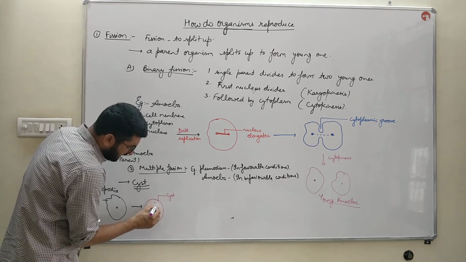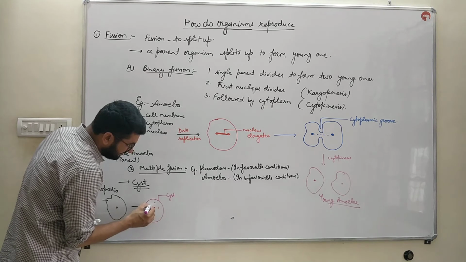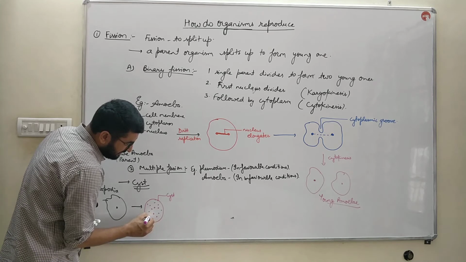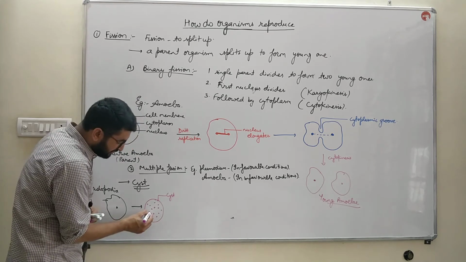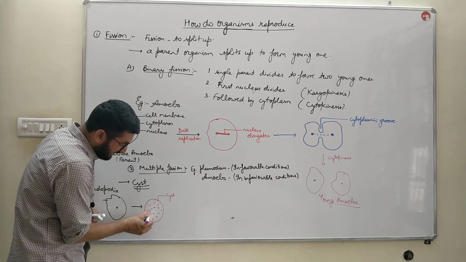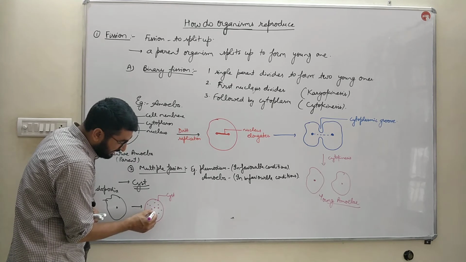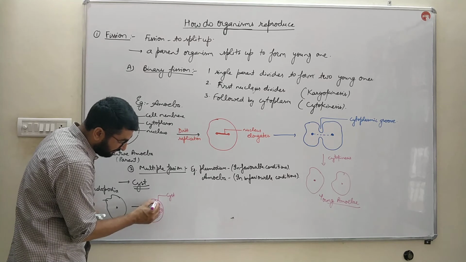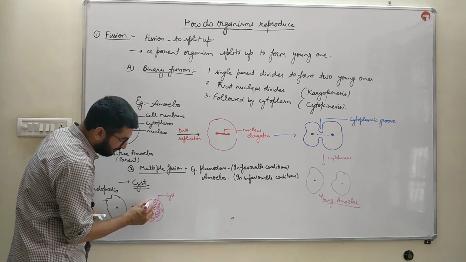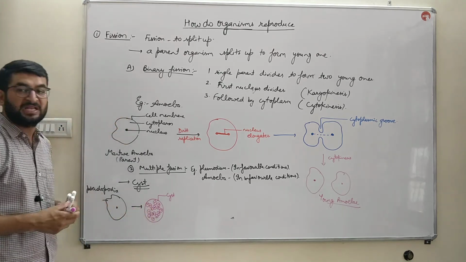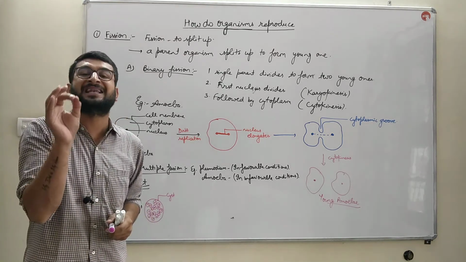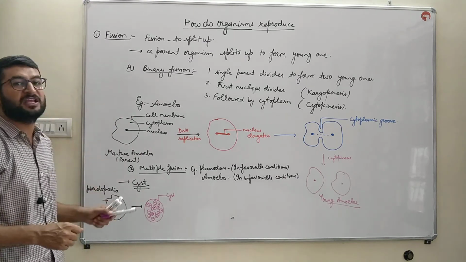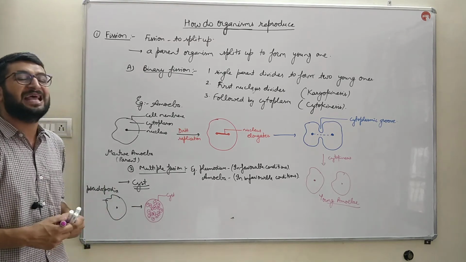Inside the cyst, the nucleus divides multiple times. The division is mitotic. An equal number of chromosomes is present. A small amount of cytoplasm and cell membrane cover over it, and small structures are formed. Small cellular structures are formed inside this triple layer protective covering that is known as cyst. The formation of cyst is known as encystment. The formation of a triple layer protective covering over a reproductive unit is known as encystment.